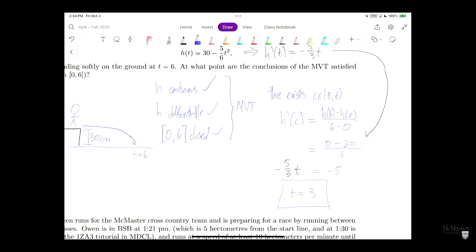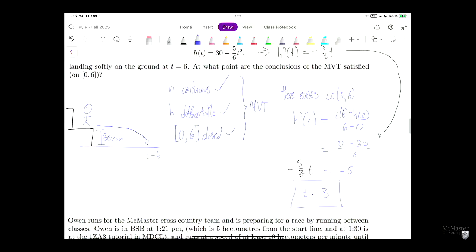Okay. These mean value theorem questions are often tricky, and I get a lot of questions about them. So we're going to do a couple different versions of these. In particular, B and C are going to be the ones we watch out for. So let's do part B.